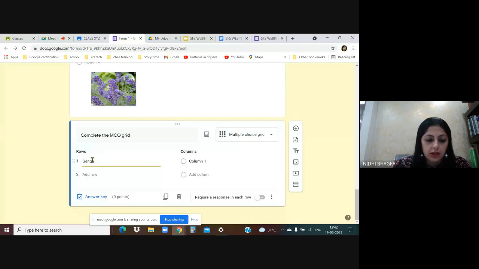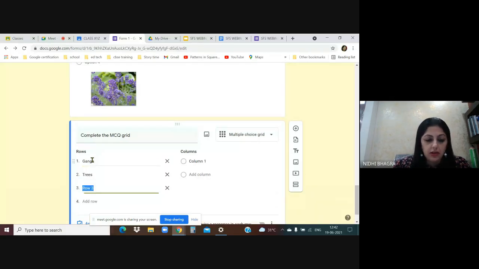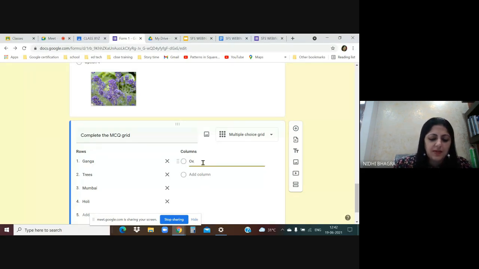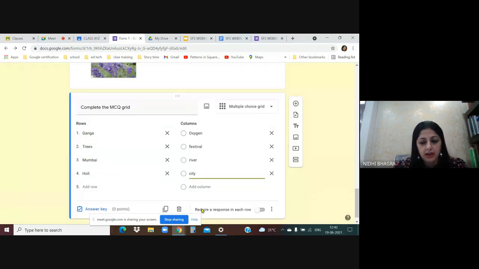Let's say Ganga, trees, Mumbai, Holi. And these are the rows. Now columns. I'm filling in. It's something like match the following, something like oxygen, then festival, river, and city. Now, rows and columns are done. Make this require a response in each row. Make this a required question. I'll show you in the preview how it looks.